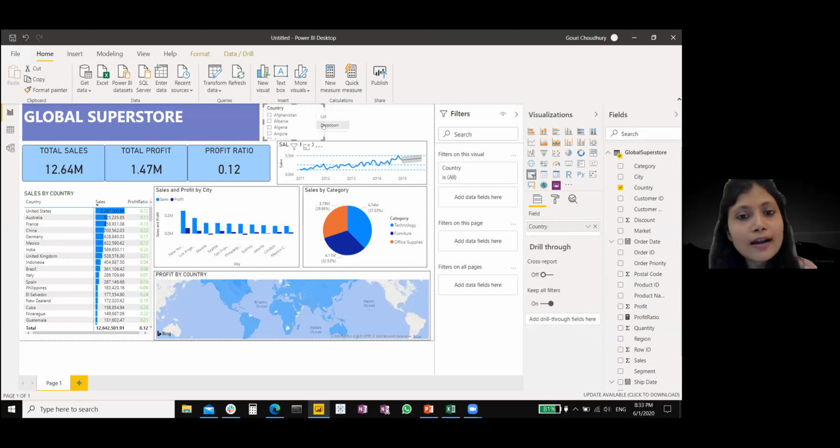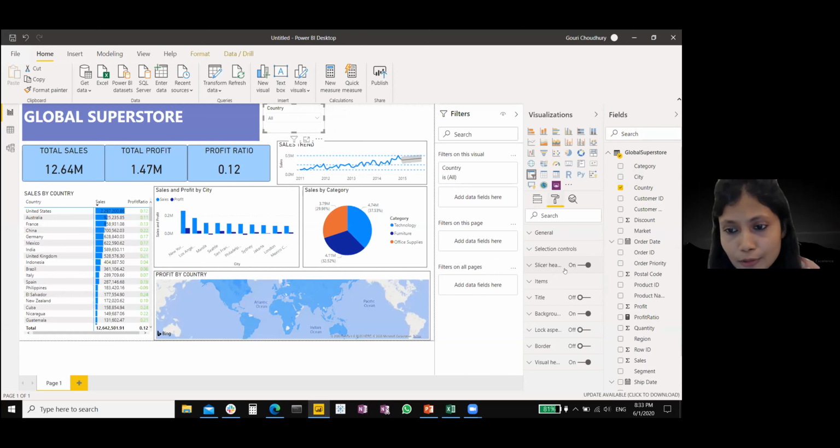By default, I get a list of countries. I do not want that. I want to change it to a drop down over here. Now, like the other visuals, obviously I want a border for this also, so I'm going to give a border.